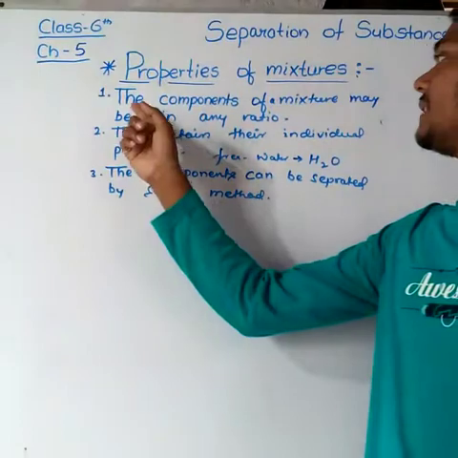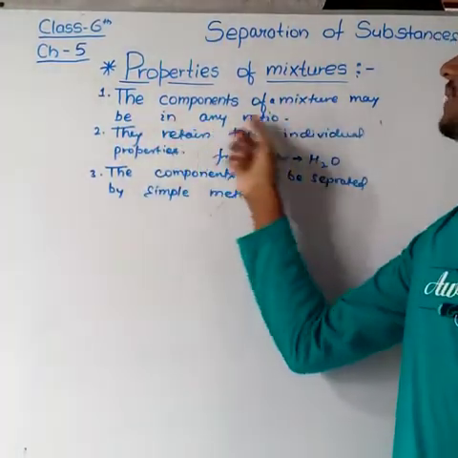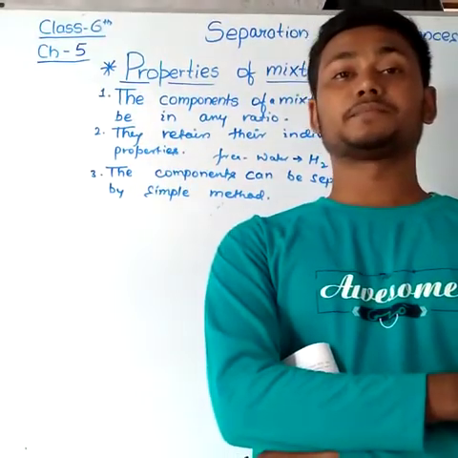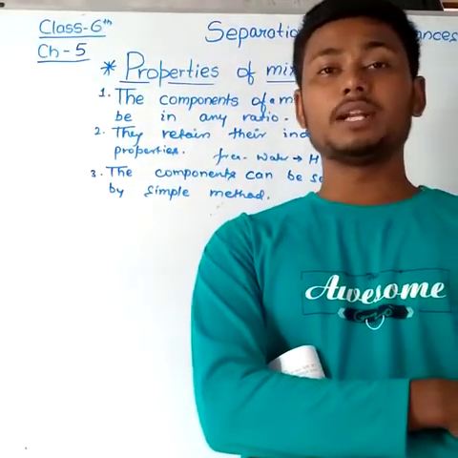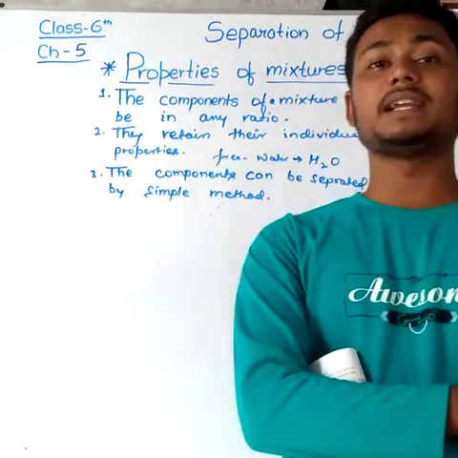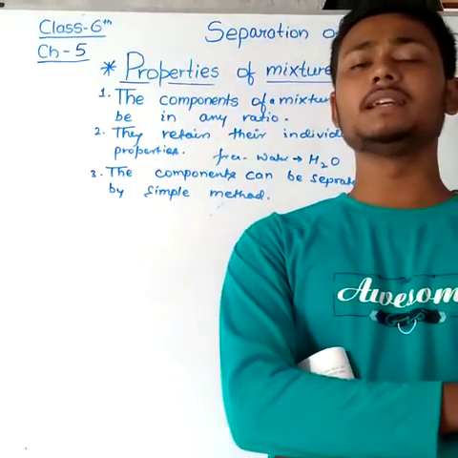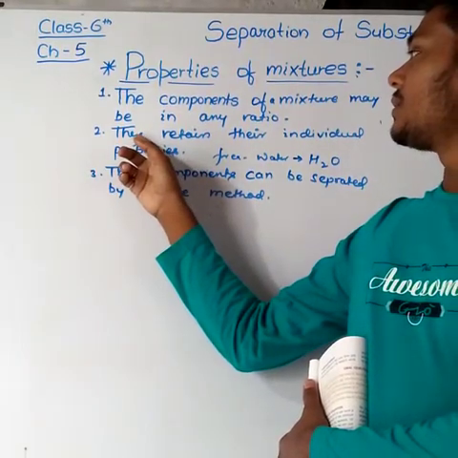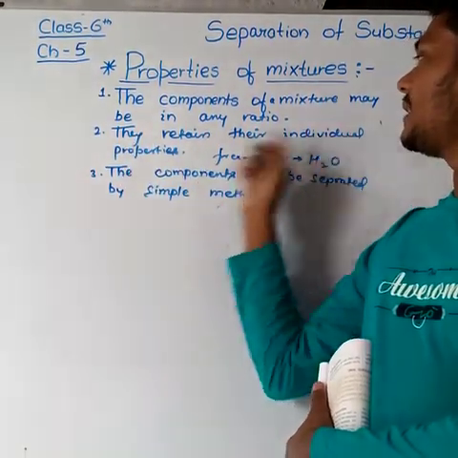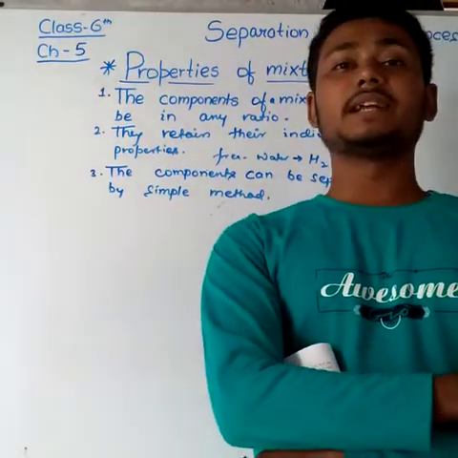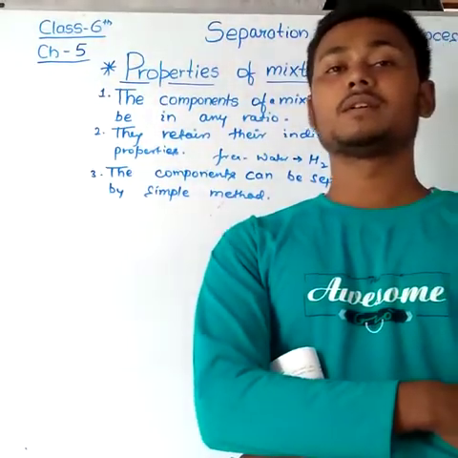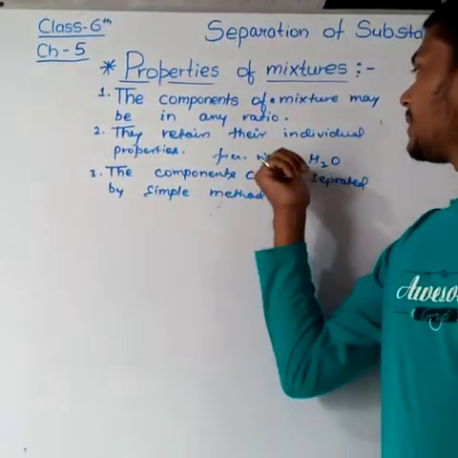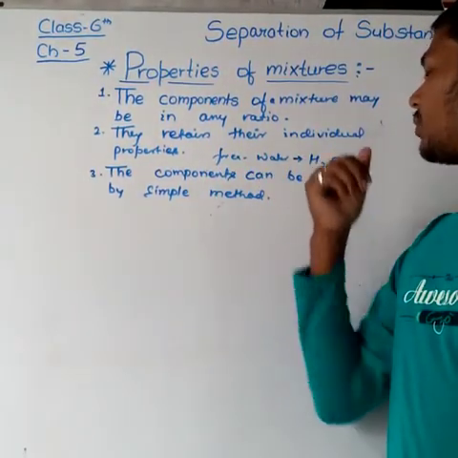First property is the components of a mixture may be in any ratio. So whatever mixtures there are, the components are present in any ratio. Second property, they retain their individual properties. Means if you take a compound, water consists of hydrogen molecules and oxygen molecules.